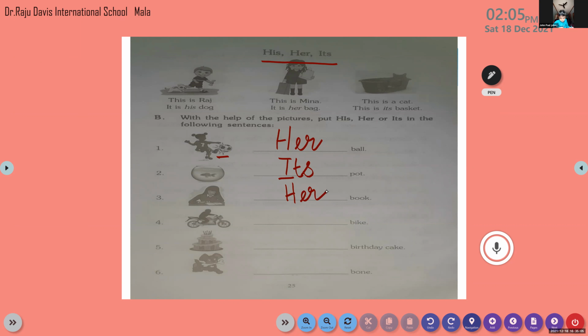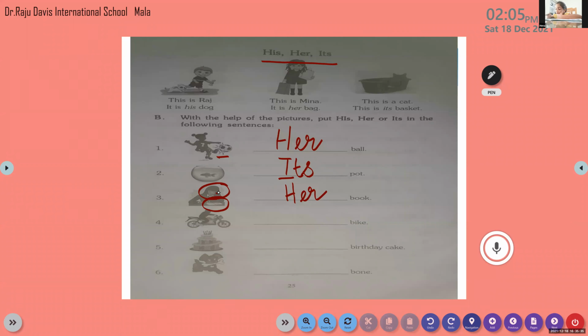In place of "she." We know that we are talking about a girl. But now we are not talking about the girl. We are talking about who is the owner of that book. Who is the owner of that book? Come on, tell me. Yes, her book. Now we are not talking about this girl. We are talking about the book. It belongs to whom? It belongs to this girl. So how do we say it? Her book. Very good. Okay, have you all understood?